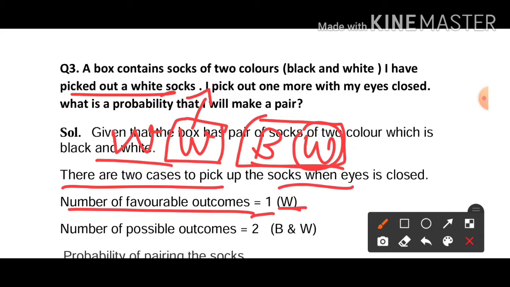So the number of possible outcomes. Number of total possible outcomes means how many socks are there? Black and white means 2. Out of these 2, only one will be white. So the total number of possible outcomes is 2, which is black and white.